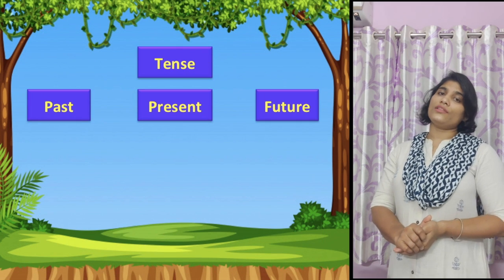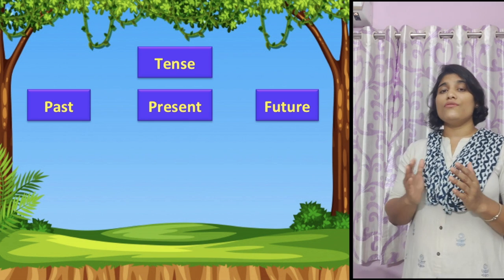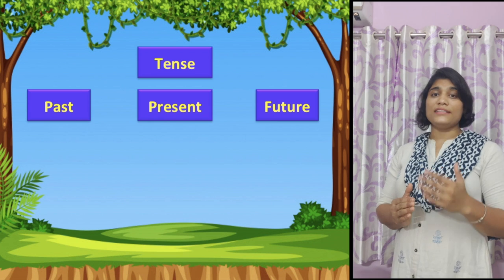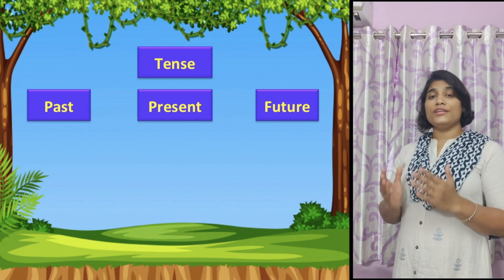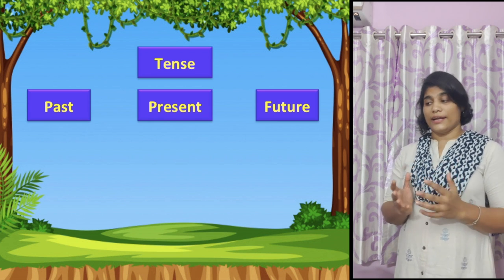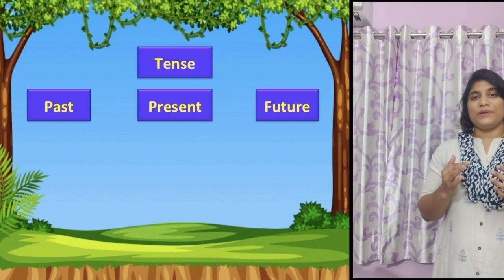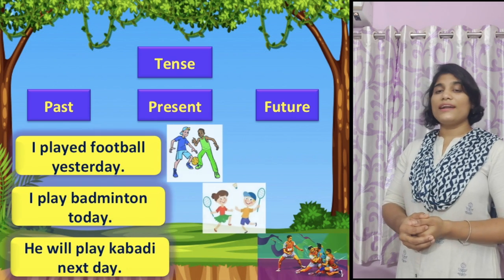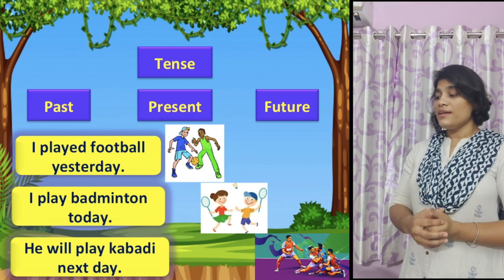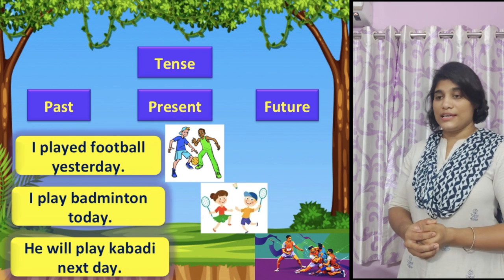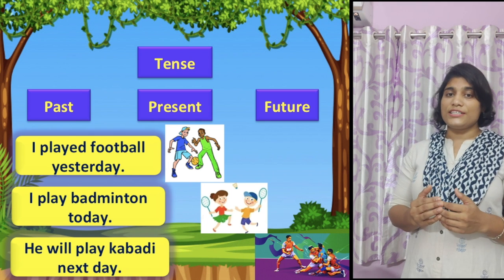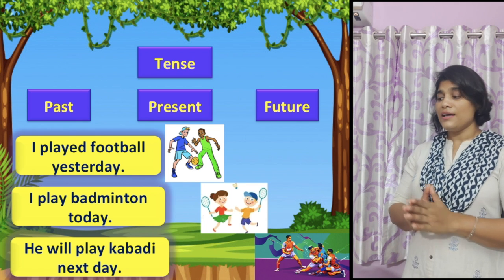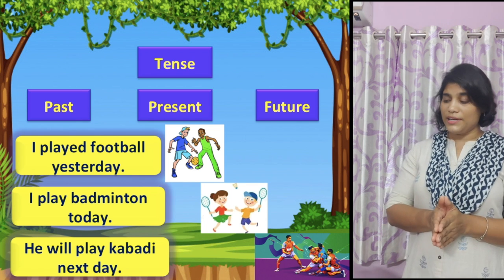So depending on this time frame, the tense of the verb is divided into three major categories, that is past tense, present tense and future tense. Look at the verb play. Here, I played football yesterday. That is, my action was performed in the past, that is a completed action. The sentence tells about a completed action.